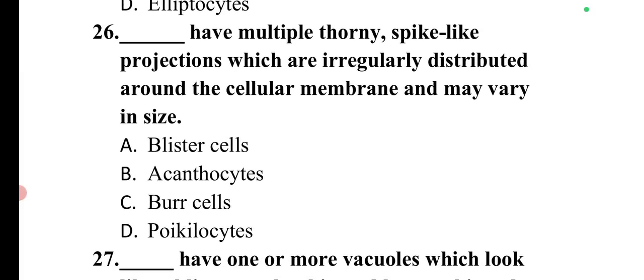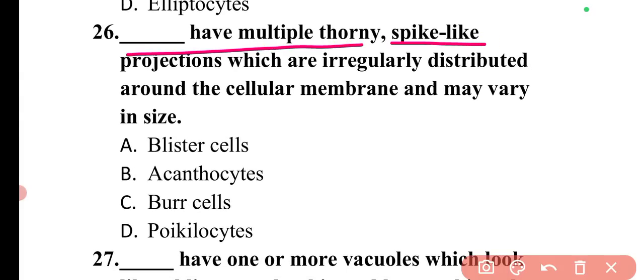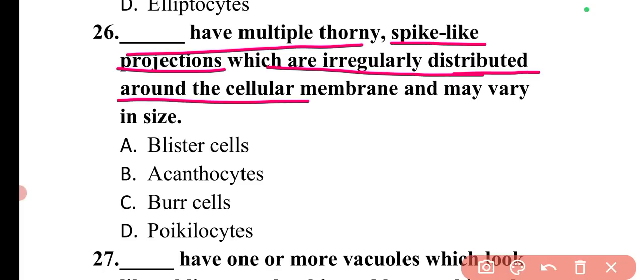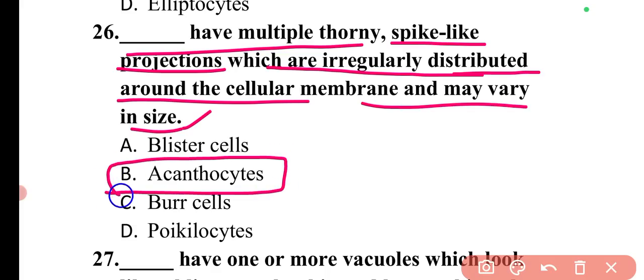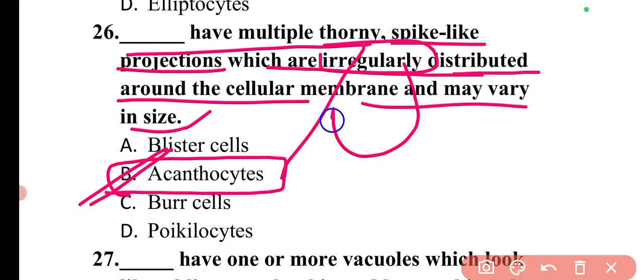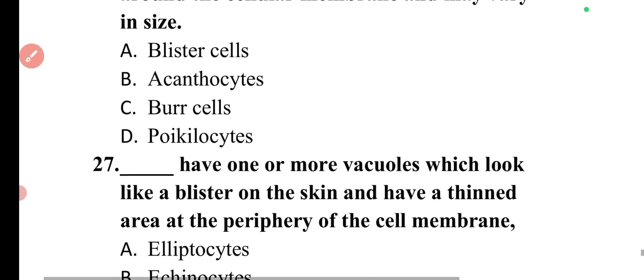Next question is: dash have multiple thorny spike-like projections which are irregularly distributed around the cellular membrane and may vary in size. So these are acanthocytes. So here option B is correct. They have multiple thorny spike-like projections irregularly distributed around the cellular membrane.